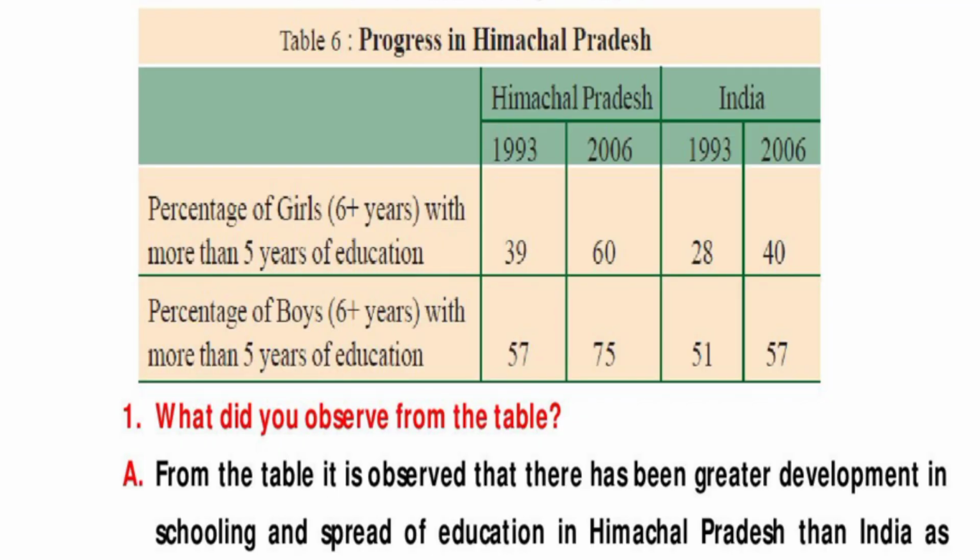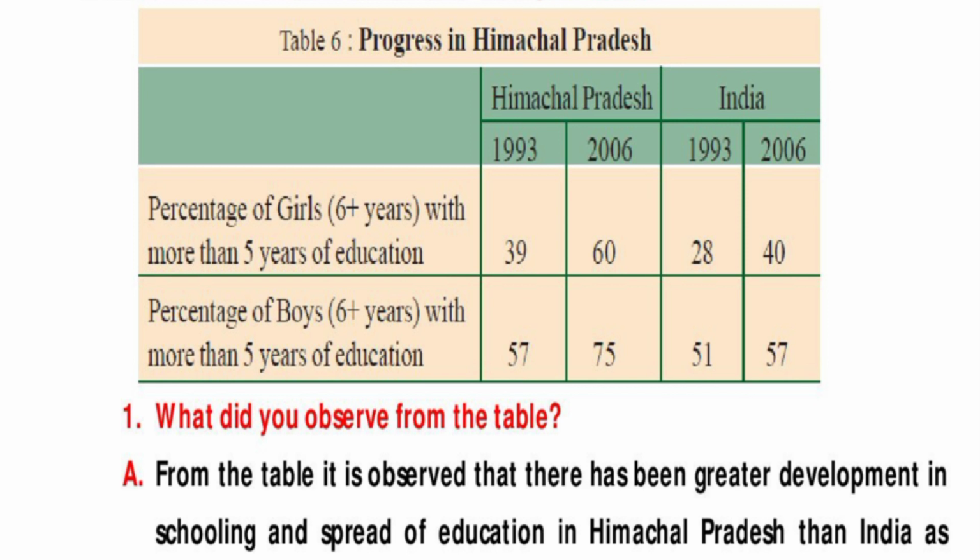Students, observe the table and answer the questions. Table 6 indicates progress in Himachal Pradesh. Here, percentage of girls 6+ years with more than 5 years of education, percentage of boys 6+ years with more than 5 years of education. Here we take Himachal Pradesh and India.